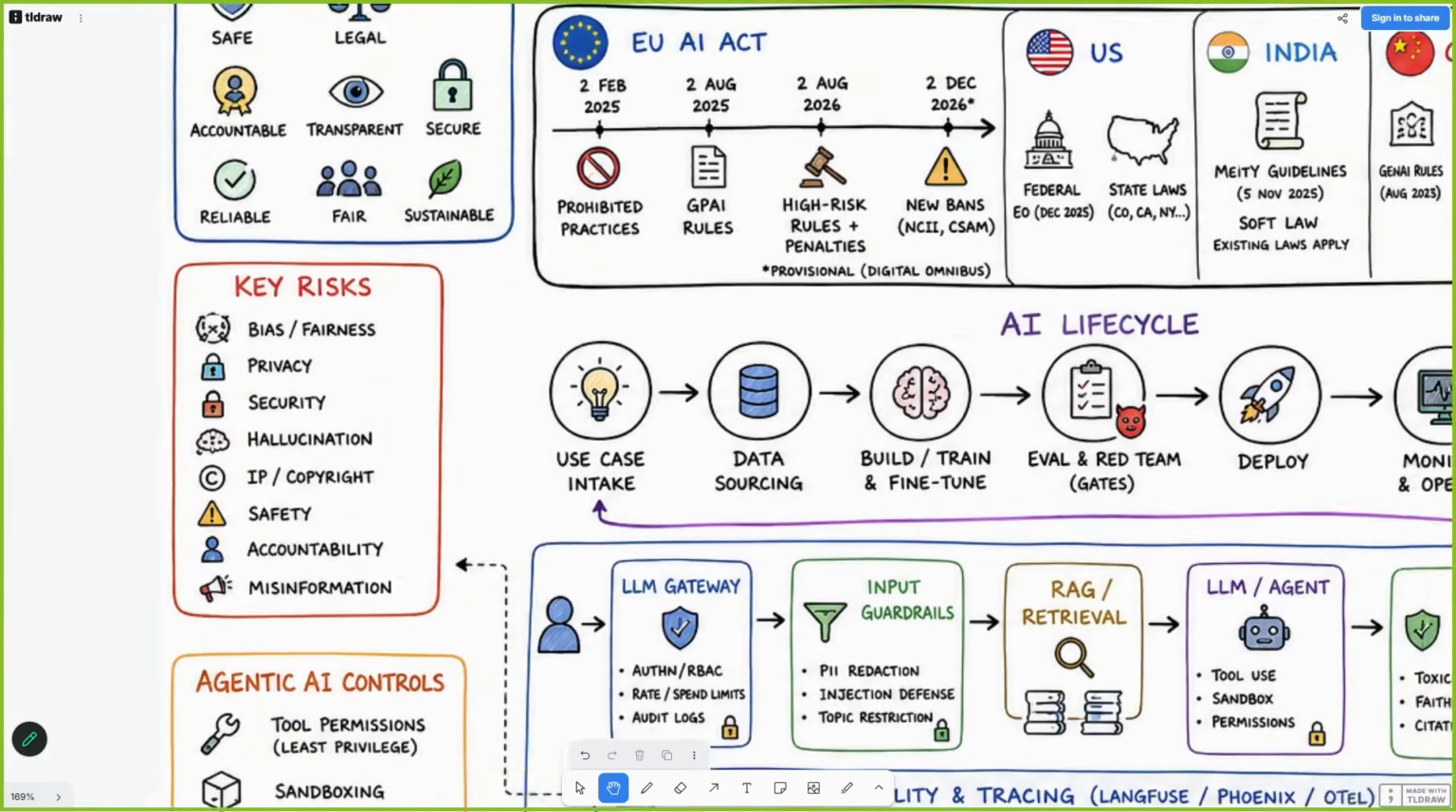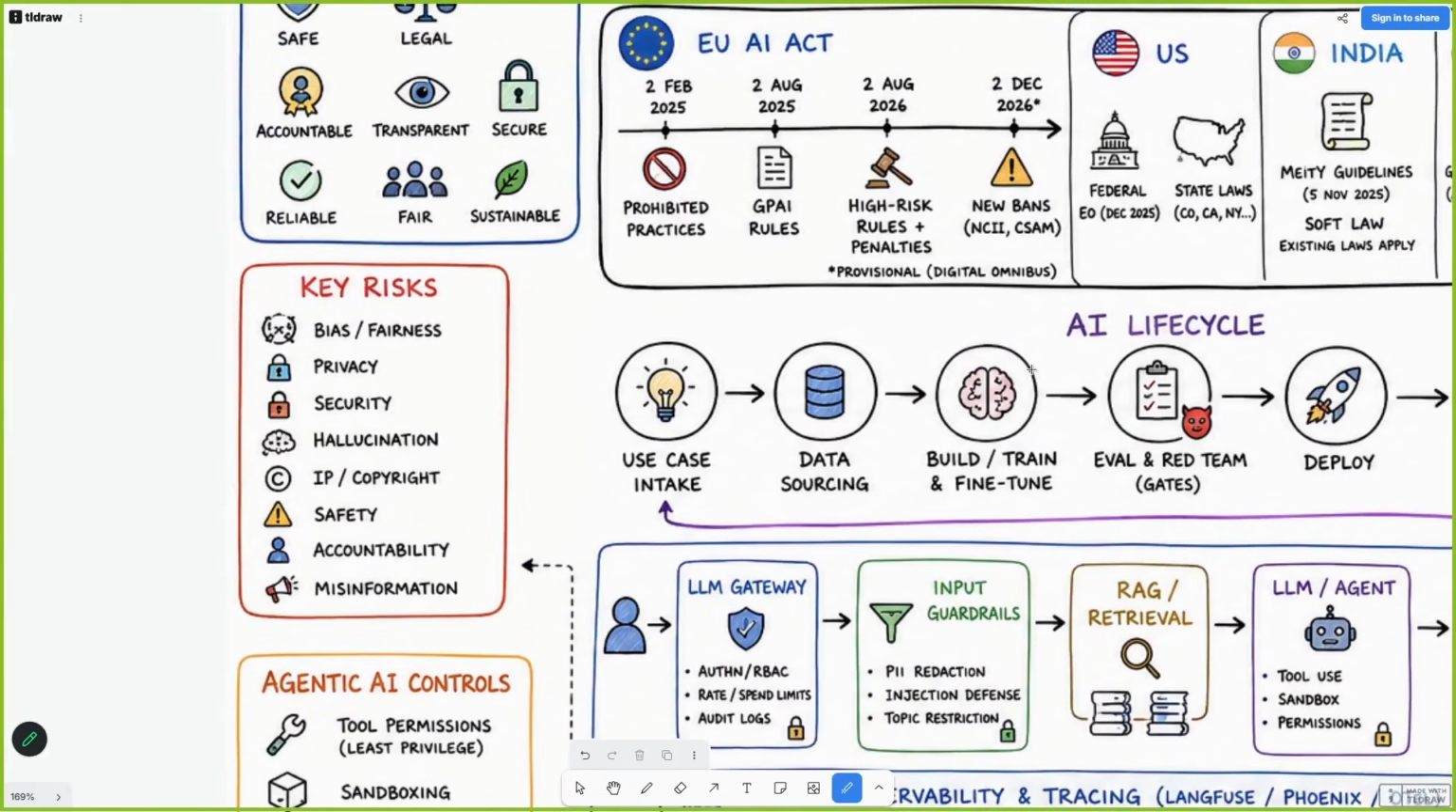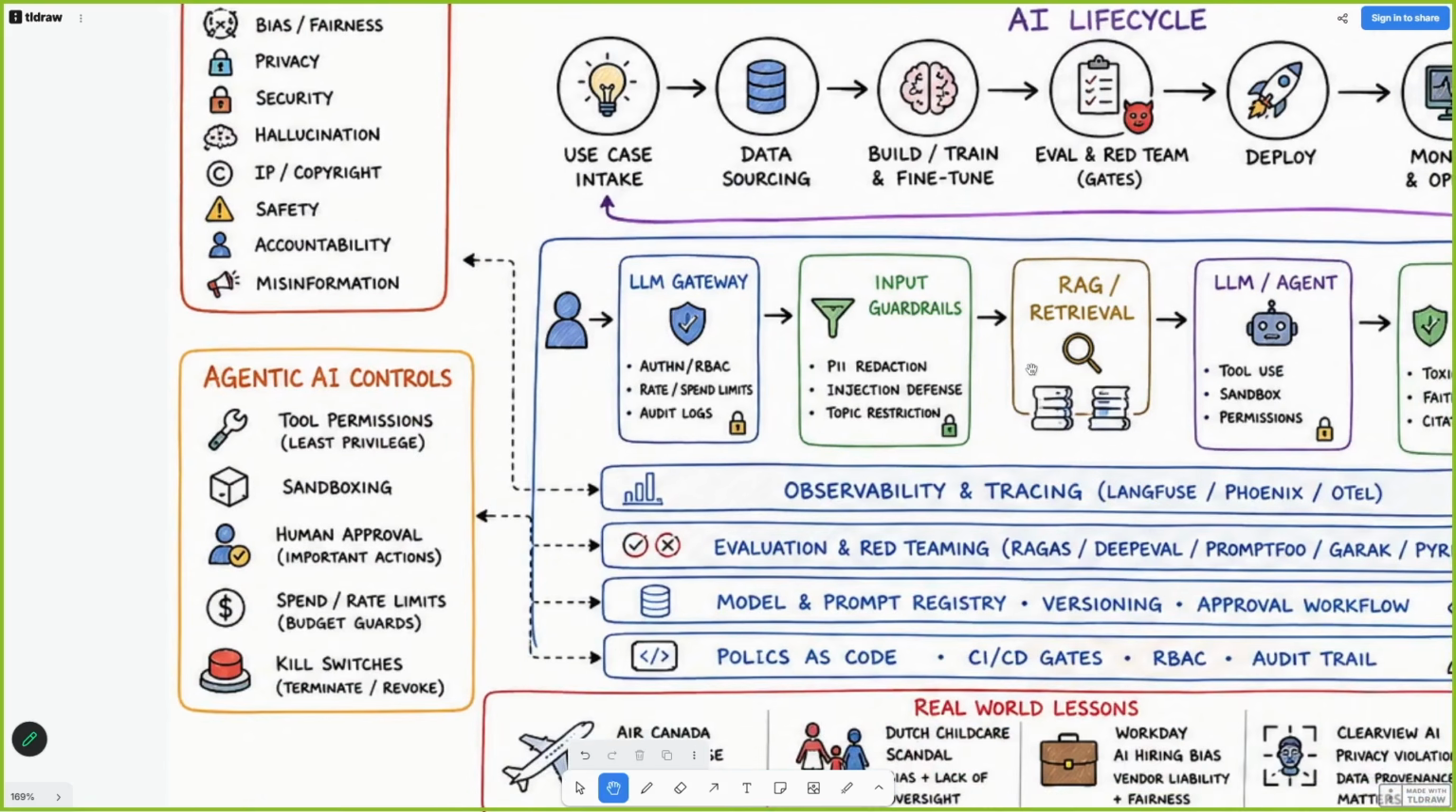Then if I go here, what are the key risks? Bias and fairness, privacy, security, hallucination, copyright, safety, accountability, misinformation, right? Agentic AI controls: what all things agentic AI can do.